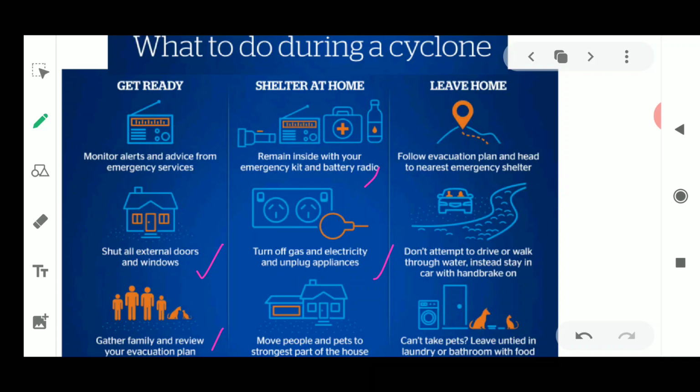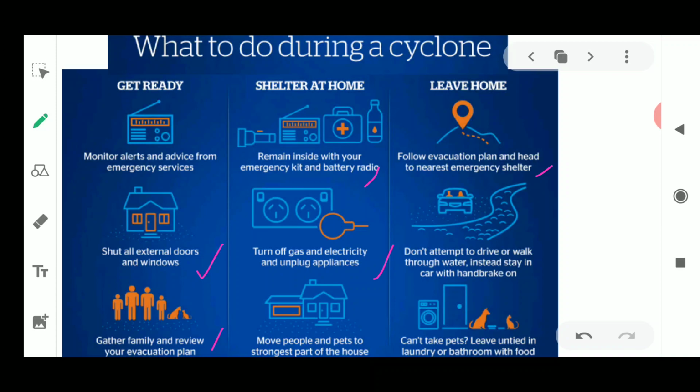Next is to move people and pets to the strongest part of the house. If you cannot evacuate your house, you should know which room is safer for the people and the pets as well. Next, if you have to leave the room, then you have to follow the evacuation plan, which says at which place you should go and stay.